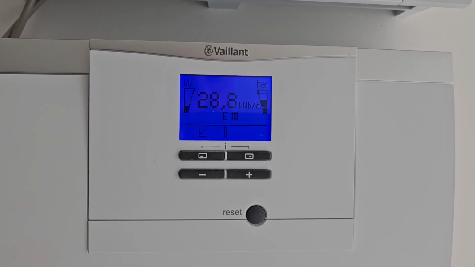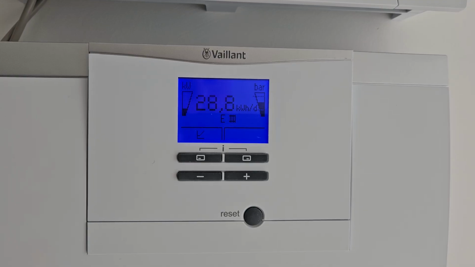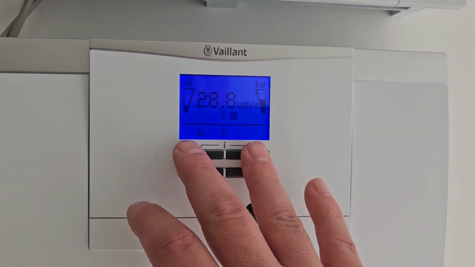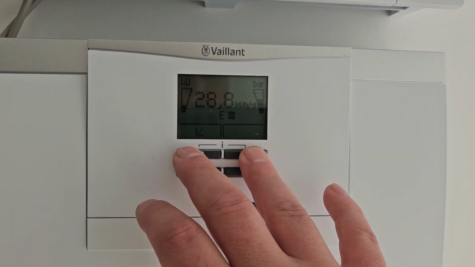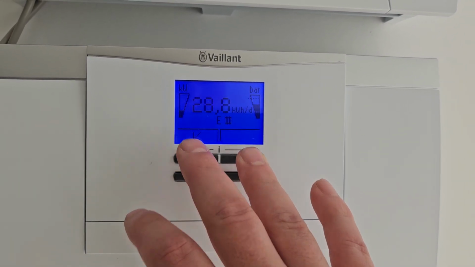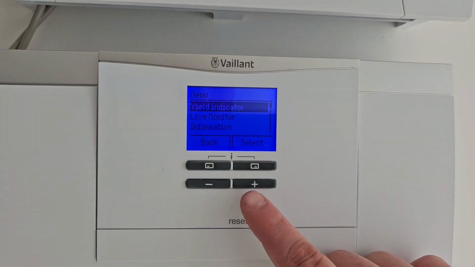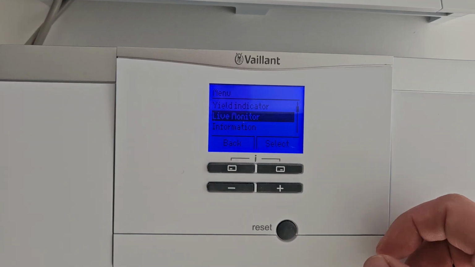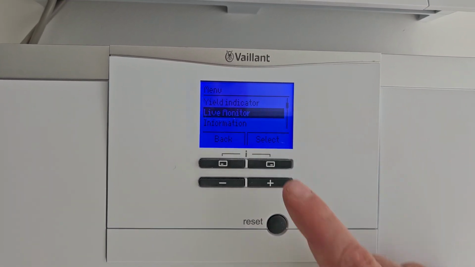How to check the flow rate on a Vaillant heat interface unit. First off, press both these two square buttons together. Use your arrow to go down. You want to go into live monitor, select that.